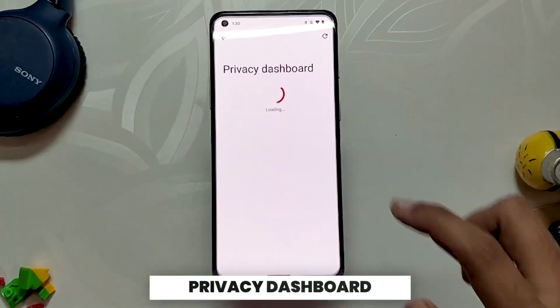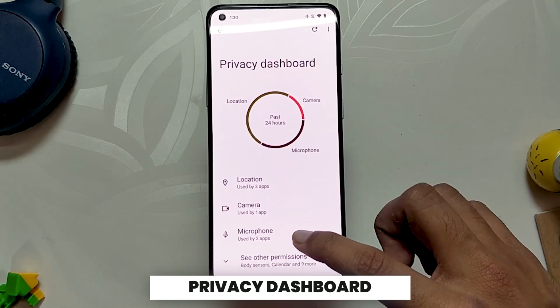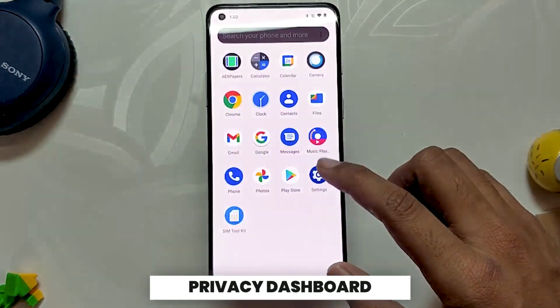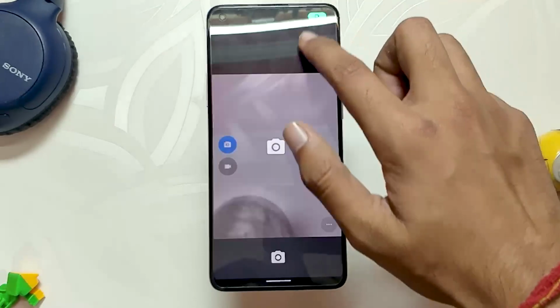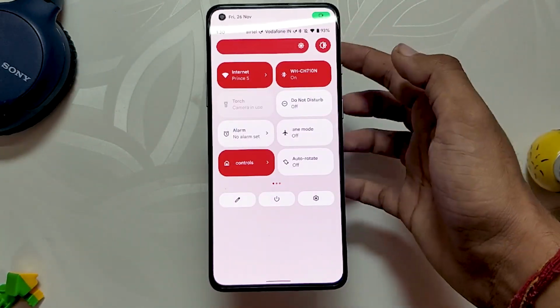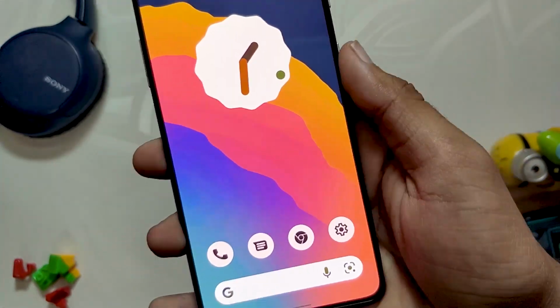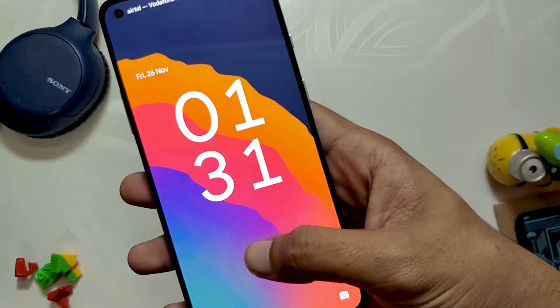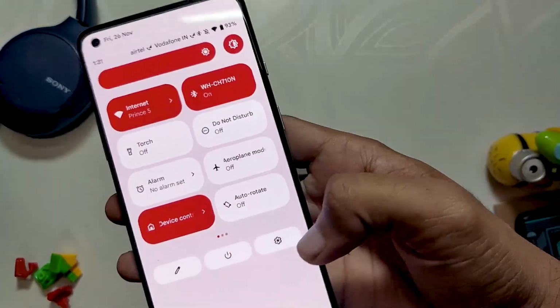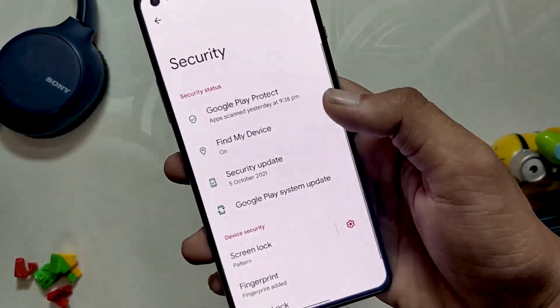In the settings app, we also have the new privacy dashboard from Android 12, and again this is one of those features I really like. Android 12 shows a little indicator if some app is using your camera, mic or location. The fingerprint scanner works on this ROM just fine, but it is a little slow compared to Android 11 ROM. But for the most part it does the job, and we don't have face lock and app lock features yet on this ROM.